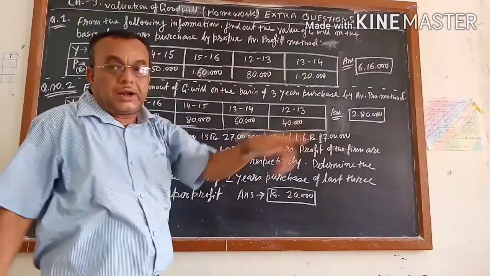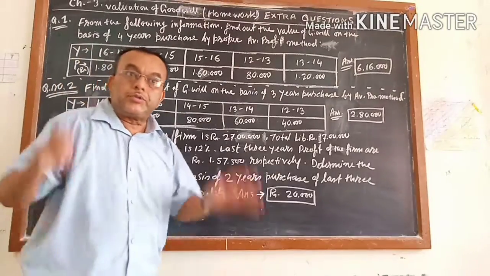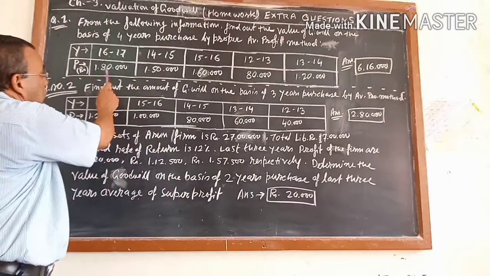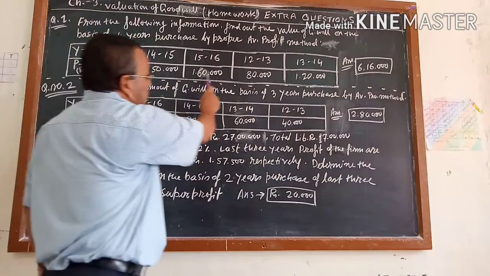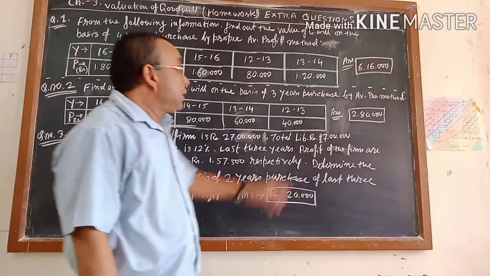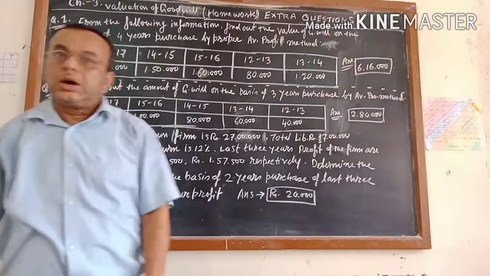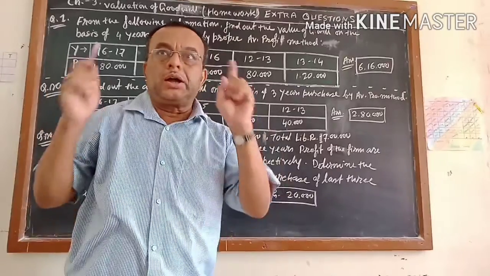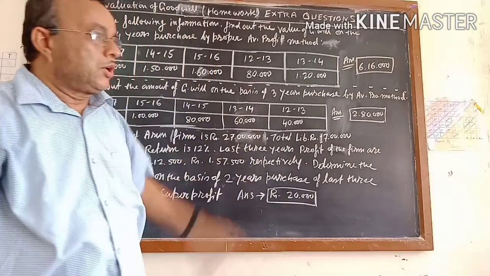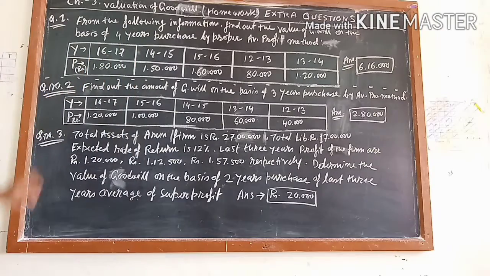When I read the years, you understood that they are not given in order. You have to arrange them. The profits are 1,80,000, 1,50,000, 1,60,000, 80,000 and 1,20,000. The answer for this question is 6,16,000. I have solved it and written the answer. You will do the solutions.